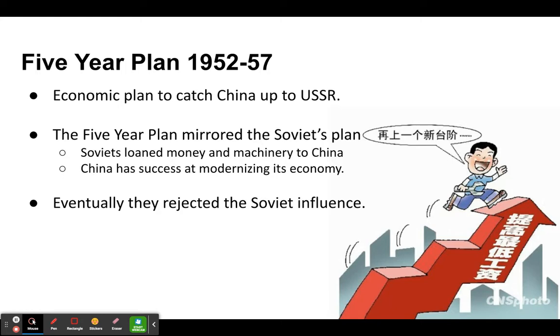And China had quite a bit of success modernizing their country and their economy. They caught up to the Soviet Union very quickly during this 5-year plan. This was successful. Eventually, towards the end of the plan, China decided that they no longer needed Soviet help, and they rejected the Soviet influence. And so, yes, they're communist, but they didn't rely on the Soviets for help anymore, and they started to go about things their own way.